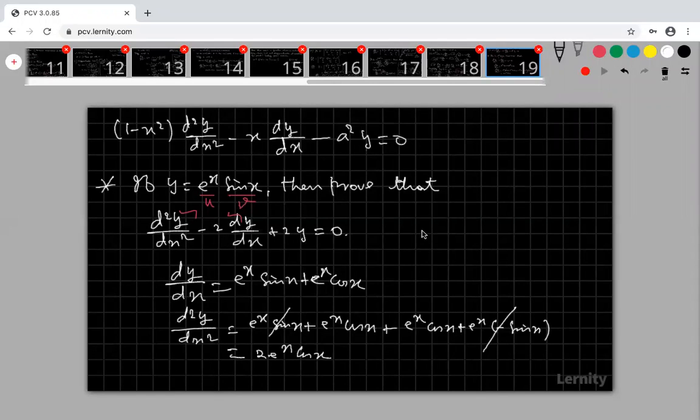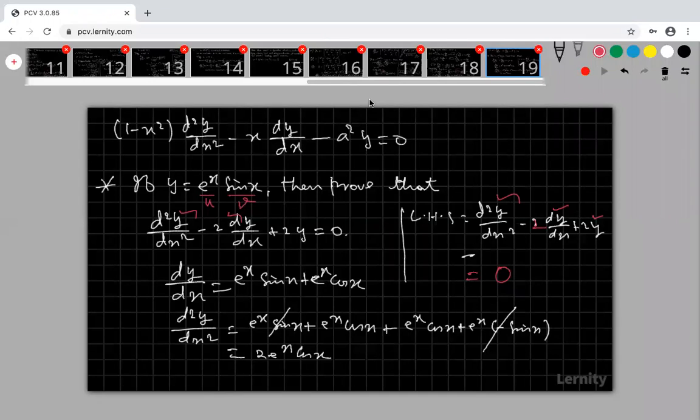Now come to the LHS. What is my LHS? This LHS means d square y by dx square minus 2 into dy by dx plus 2y. You substitute everything. You know y, that is given. You know dy by dx, multiply by minus 2. And you know d square y by dx square, that is 2 e power x into cos x. Substitute everything, you will get the answer 0. Are you okay? Yeah, very good, Ashok.